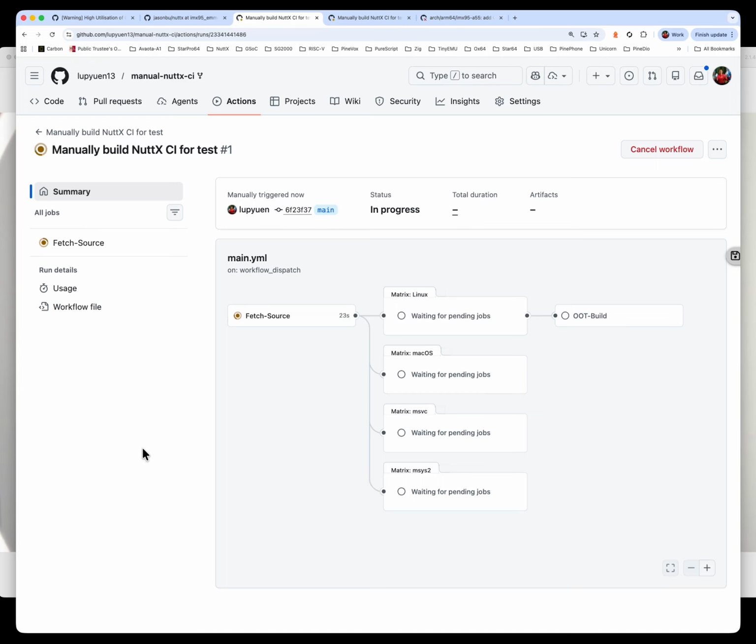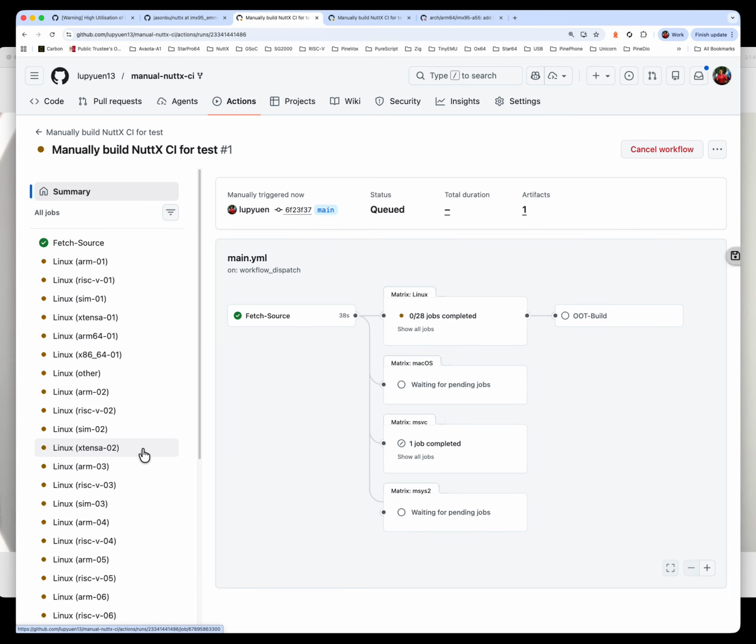We can build this as many times as we want, fix any kind of build errors, and when it's fully successful, we submit this PR to the Apache NuttX repo. Everything is going to be very streamlined. The PR will go through checks 100% successfully, and then it will be quicker for the reviewers to come in to review and approve this particular PR. And it starts running.